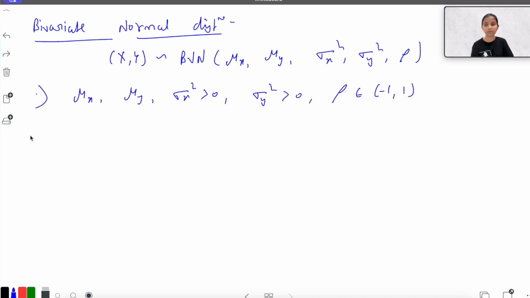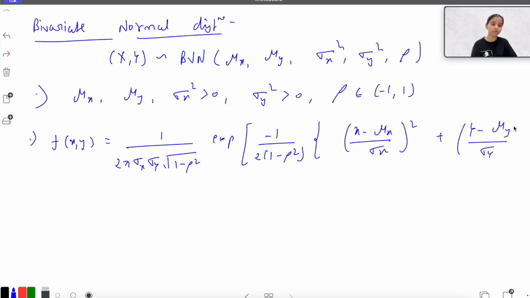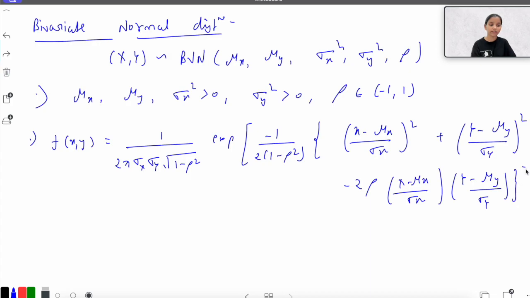Okay, so these are my 5 parameters, and the PDF corresponding to them, f of x comma y, is equal to 1 upon 2 pi sigma x sigma y root 1 minus rho square, exponential of -1 upon 2 times 1 minus rho square, x minus mu x upon sigma x whole square, plus y minus mu y upon sigma y whole square, minus 2 rho x minus mu x by sigma x and y minus mu y by sigma y. Okay, that is the PDF corresponding to it.